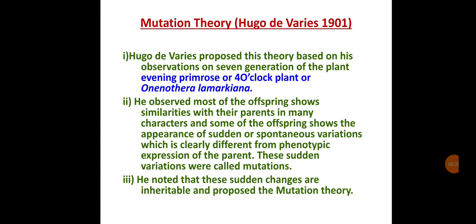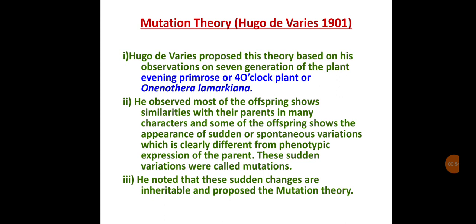Mutation is a sudden, inheritable, drastic change in chromosome number. It may be due to environmental factors, chemical agents, or radiations like X-ray and ultraviolet ray. All these things are responsible for mutation.